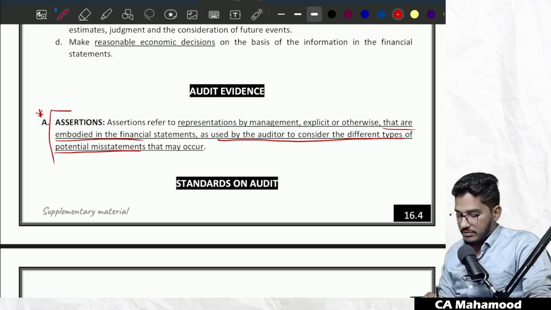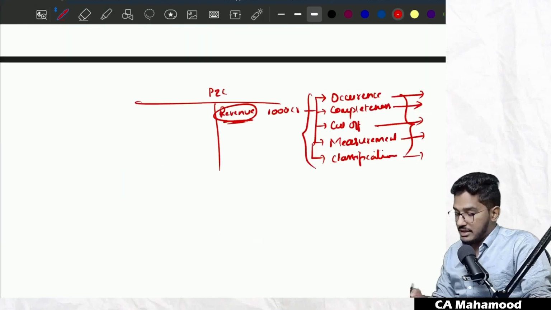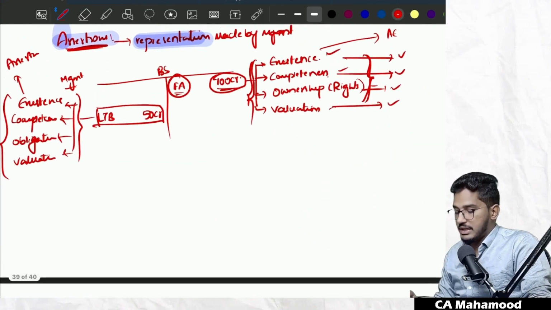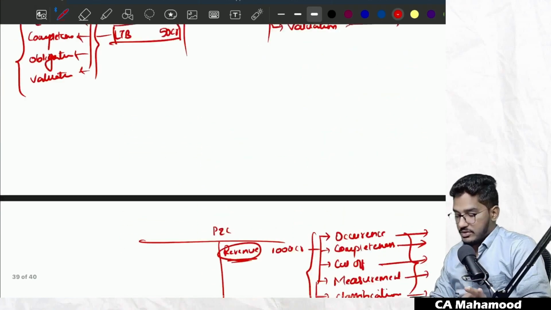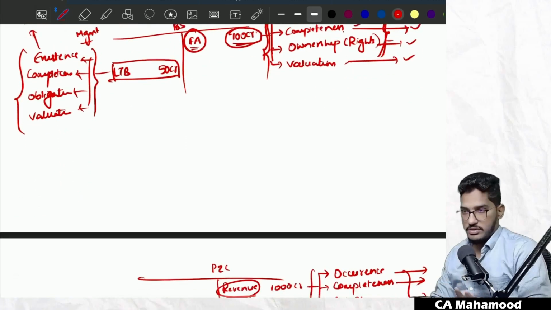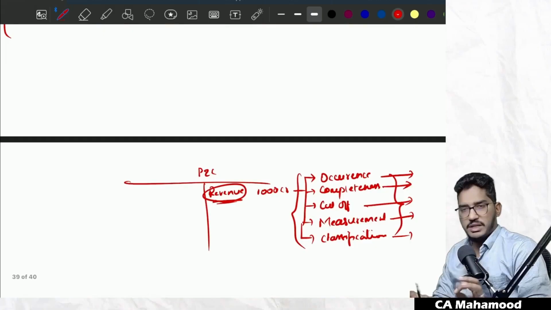So this is the definition of the term assertion, which you all have to remember. And in case they ask you to write examples of the assertions, these are the examples we have included here. These are the examples which you are supposed to write in your examination. Clear, everybody? Able to understand? So this is what relates to assertion. Understood? So with this, the majority of the concepts relating to audit evidence we are done with.